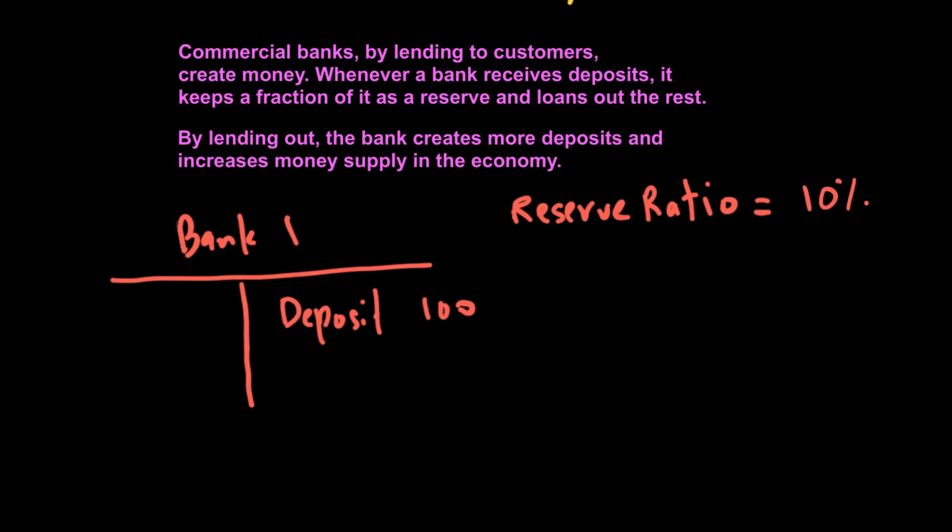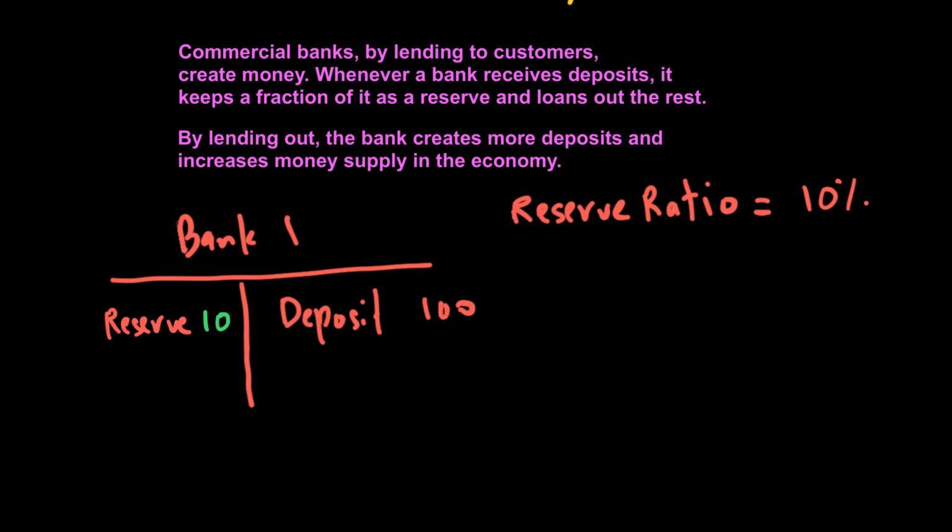Now, why do we need to have this reserve? Well, let's say I put $100 in a bank, and if I need some money, I go to the bank and say I want my money back, or at least I want $10 or $20 of my money, and if the bank says I'm sorry, we have just given it to somebody else as a loan, then I will be very unhappy. So there is always some amount reserved in a bank for people to claim later on when they need money.